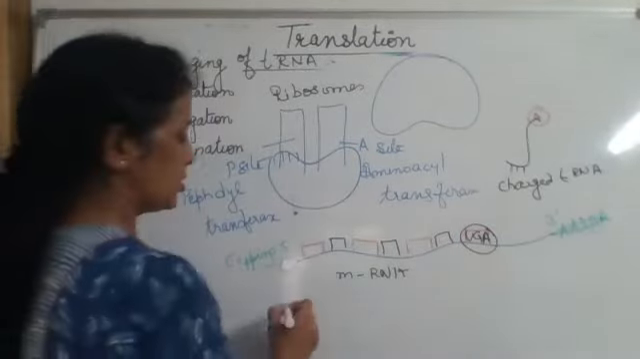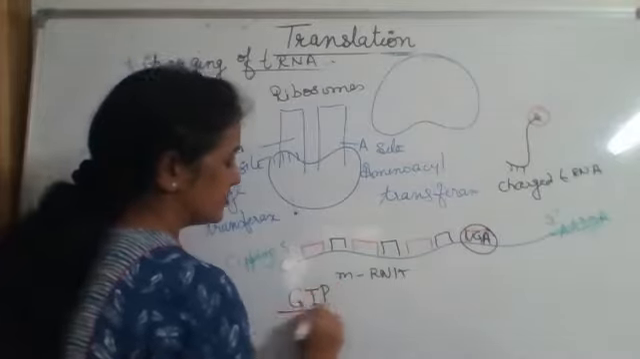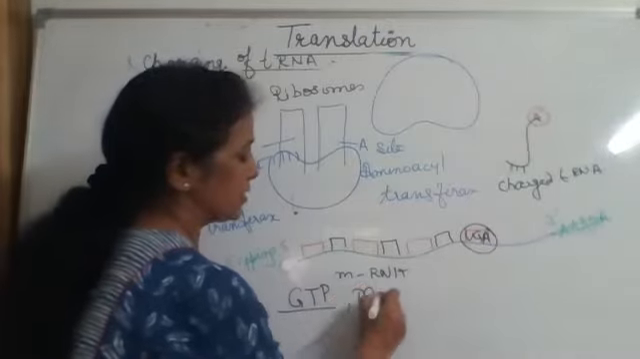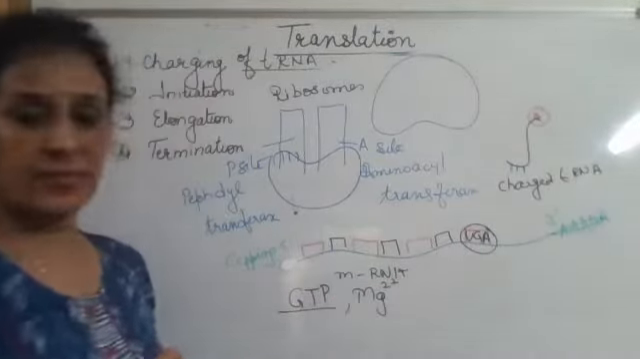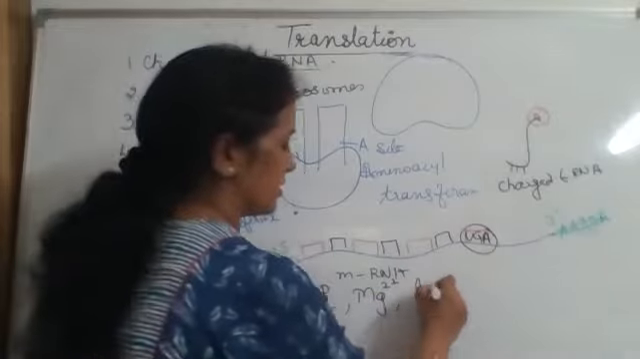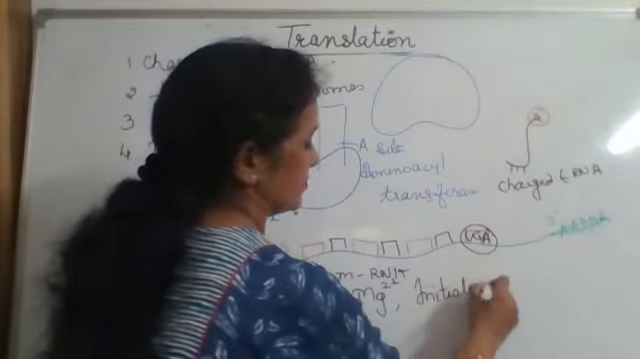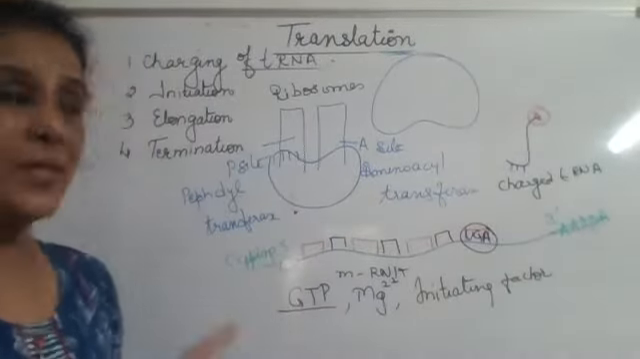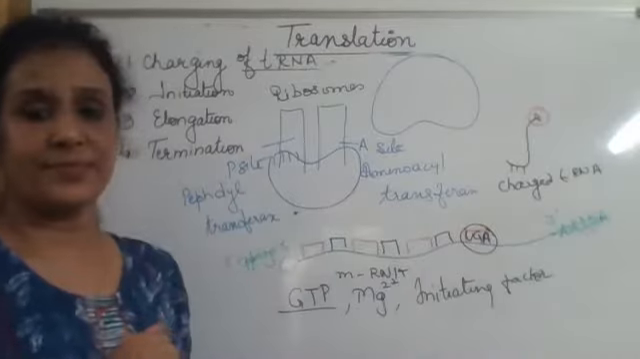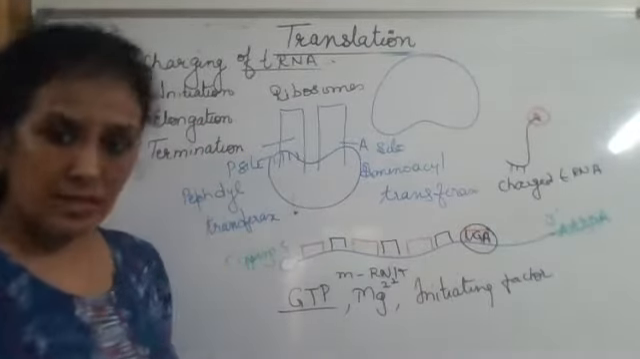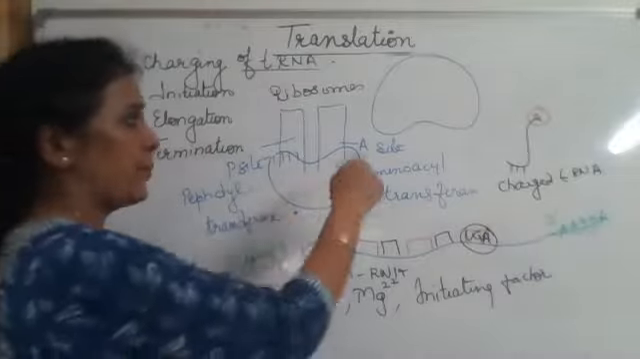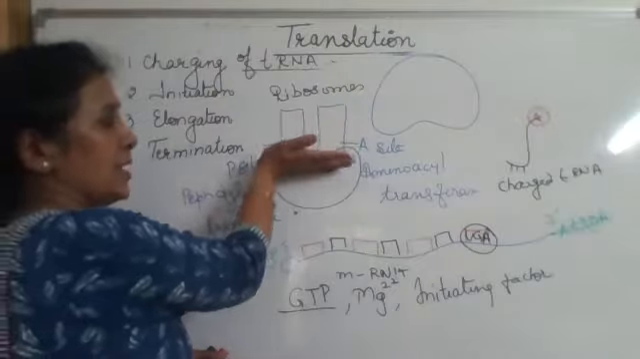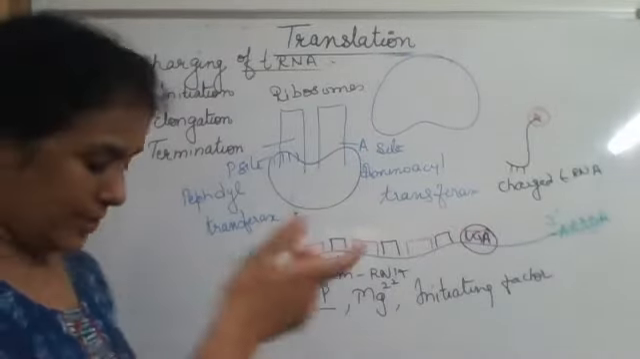Besides this, a source of energy, GTP, is required, magnesium ions are required, and certain initiating factors are required. So in the presence of all these, initiation starts. What happens during the initiation process is that this mRNA will come and bind here. How? Let us see.